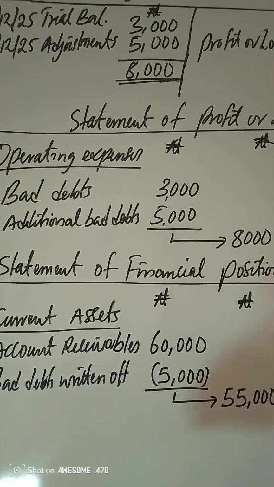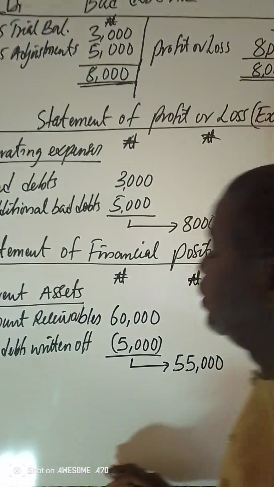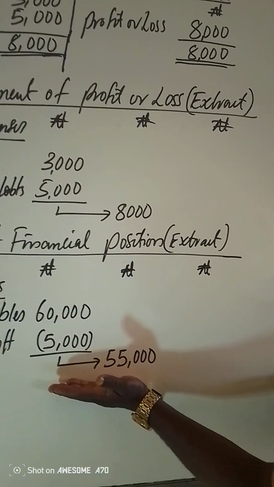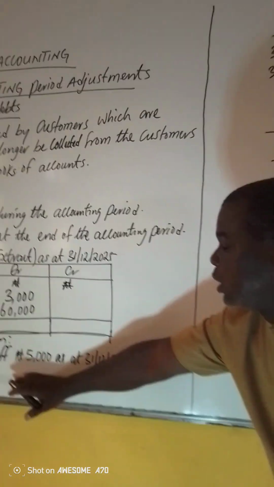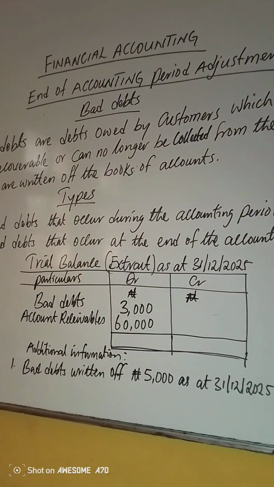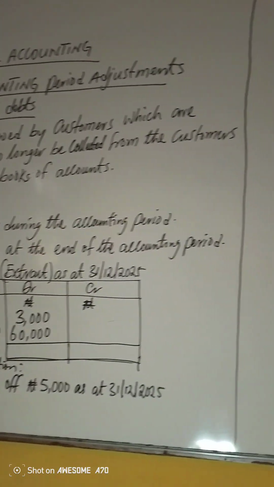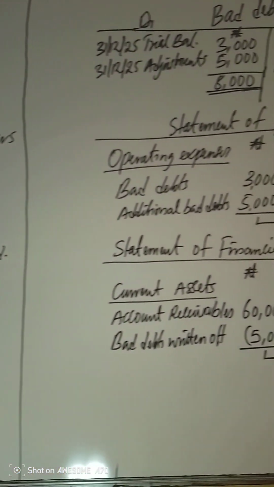But the one that is newly found in the other information, that is the one that you deduct from the account receivable, because the first one has already been deducted, but this one is what is just arising, and that is why you have to deduct it from account receivable. So after deducting, the 55,000 becomes the balance that remained from account receivable.